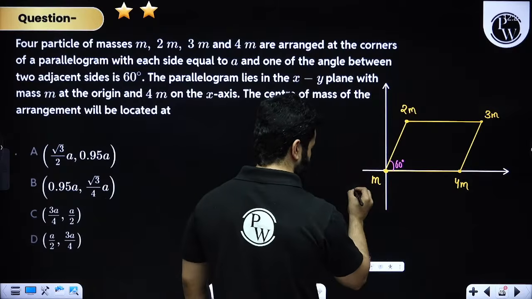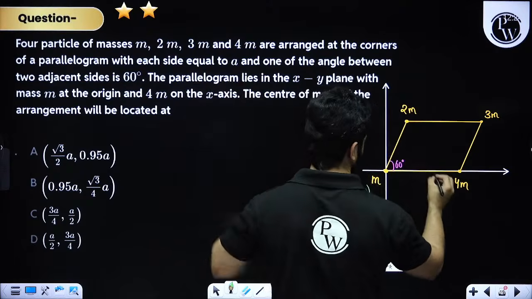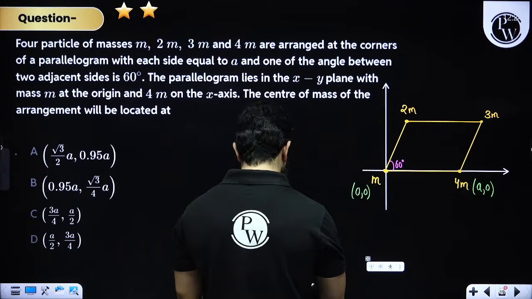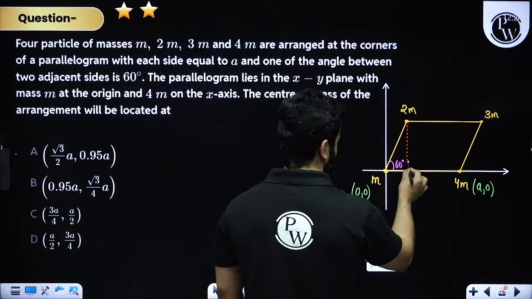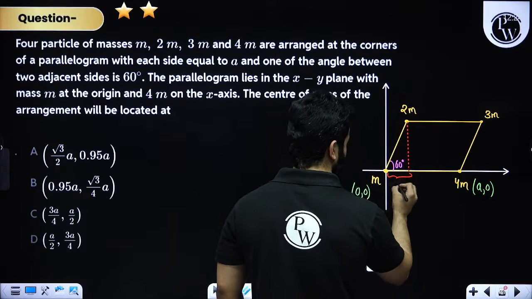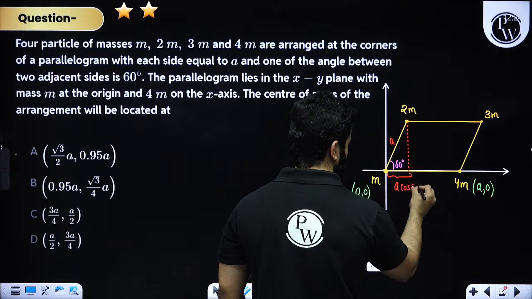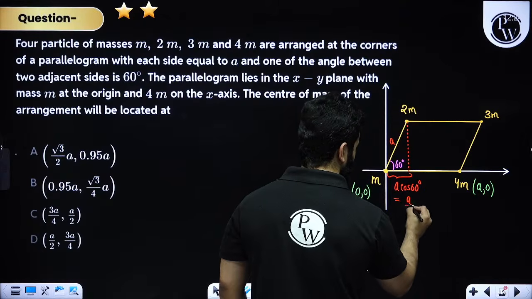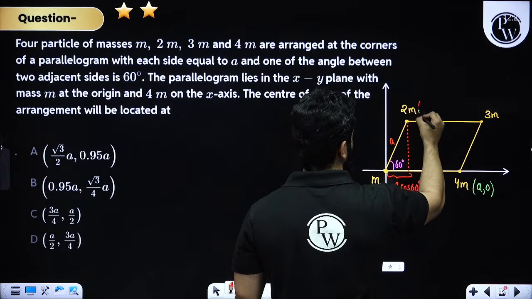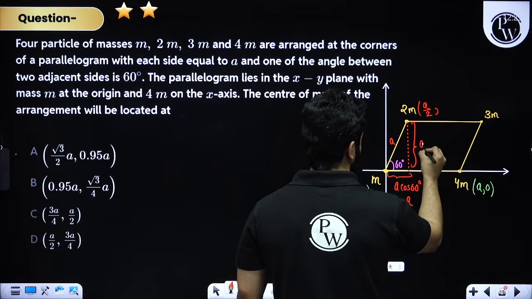Coordinates, if you are going to ask me, sir, what are the coordinates? This is 0, 0. Edge length is, my dear friends, edge length is A. So the coordinates of this will become A, 0, right? Now we have to find out these values. So first of all, this value will be A cos 60. This is A. So this will be A cos 60 degree. That means A by 2. Which means that the x coordinate of this will be A by 2, comma, this will be A sin 60.